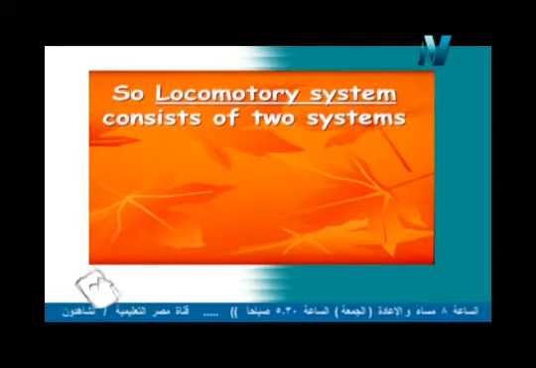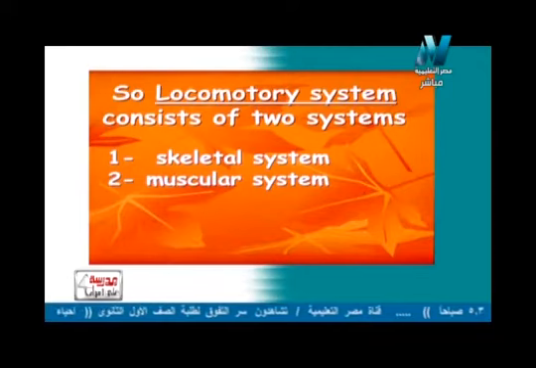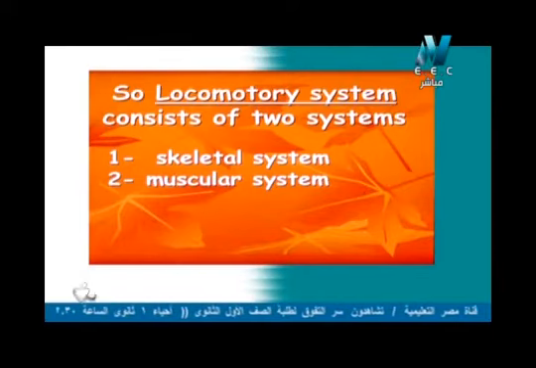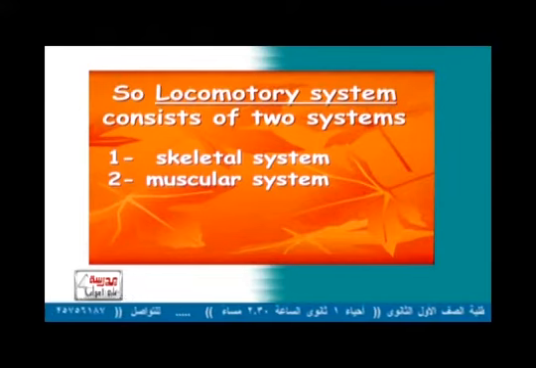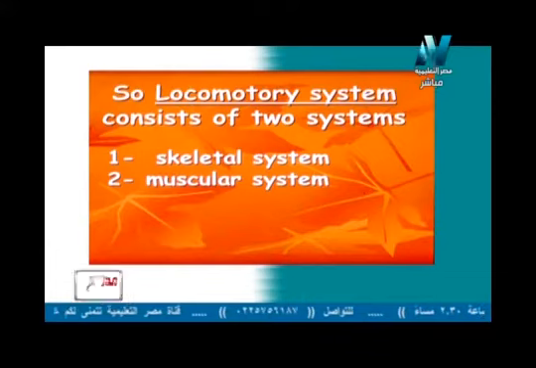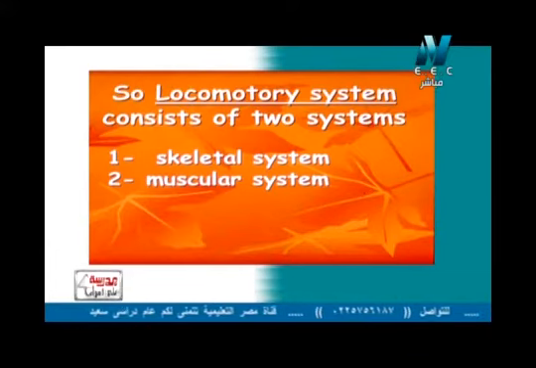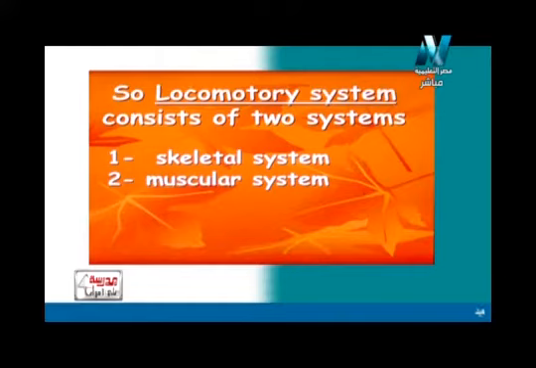So now let's start with the locomotory system, which consists of 2 main systems, the skeletal system and the muscular system. But what about nervous system? Nervous system, as I said before, controls all those systems. So today we will talk about 2 very important systems, skeletal system and muscular system.